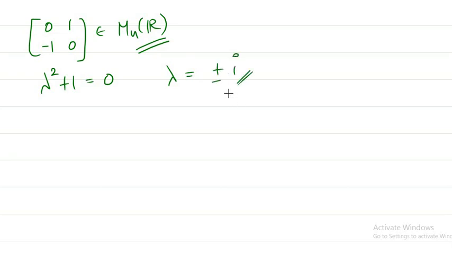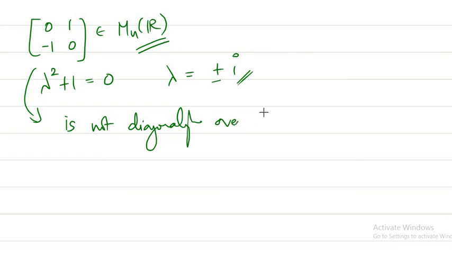So here we can say that this matrix is not diagonalizable over R because there are no eigenvalues in this F. As per our definition, our lambda should come from F. Here we don't have any eigenvalues for this matrix.